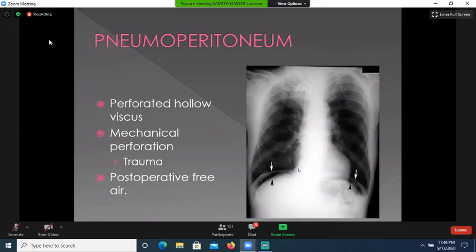Now this is an X-ray chest frontal projection demonstrating the pneumoperitoneum. Here you can see free air is seen under the diaphragm. This is the pneumoperitoneum. The most common cause of the pneumoperitoneum is perforated hollow viscus, and trauma like gunshot injury or penetrating injury, and it can be seen post-operatively.